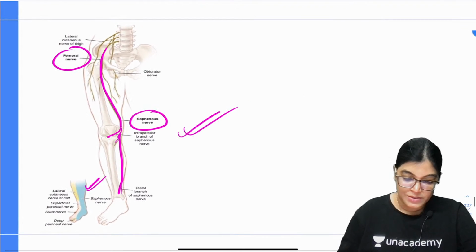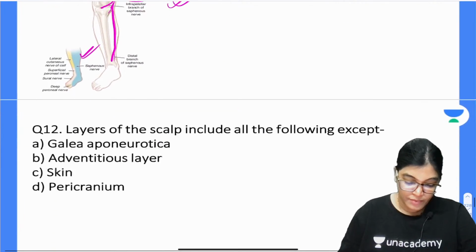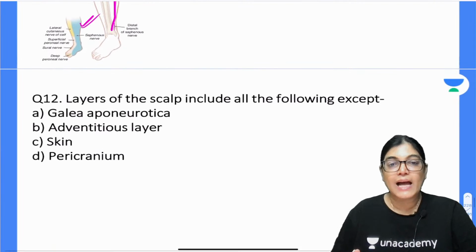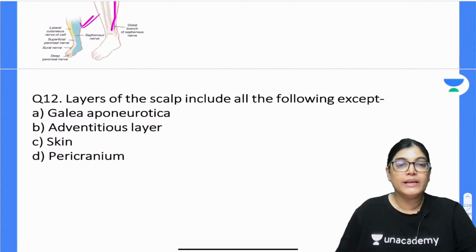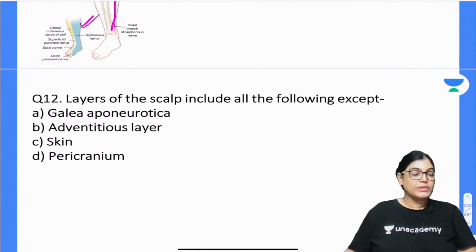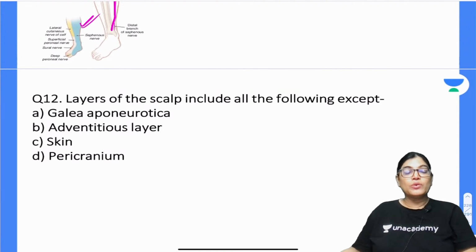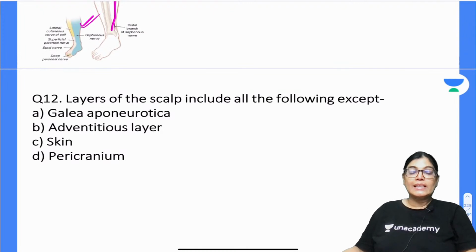Let's move on to the next, question number 12. Which layer is not included in the layers of the scalp? Layers of the scalp include all of the following: galea aponeurotica, adventitious layer, skin, and pericranium.